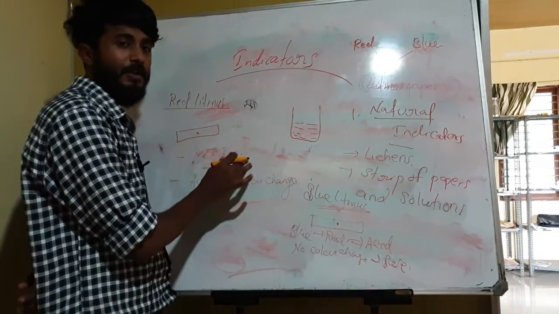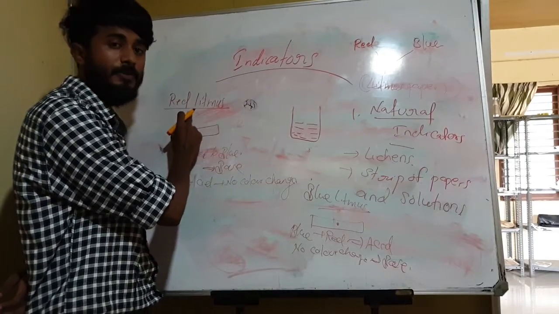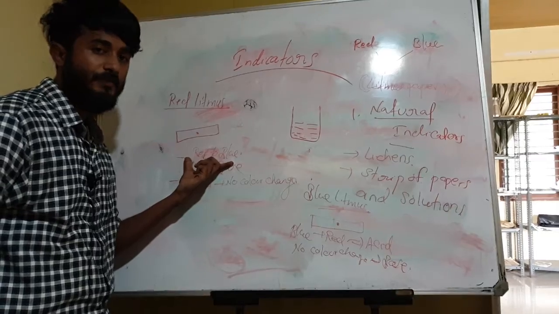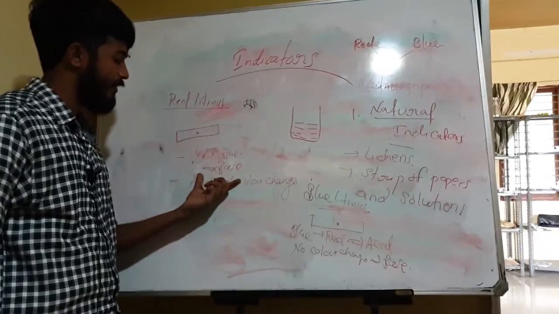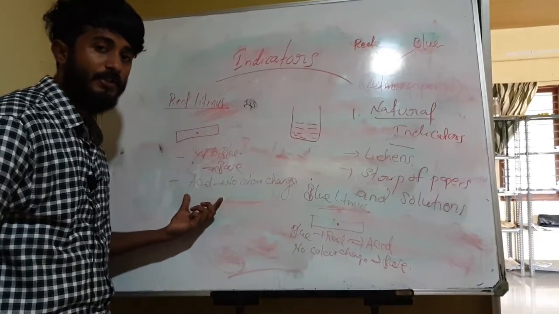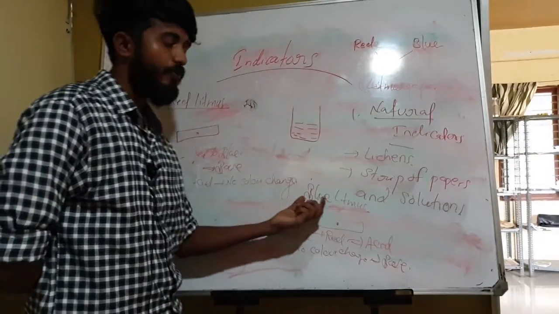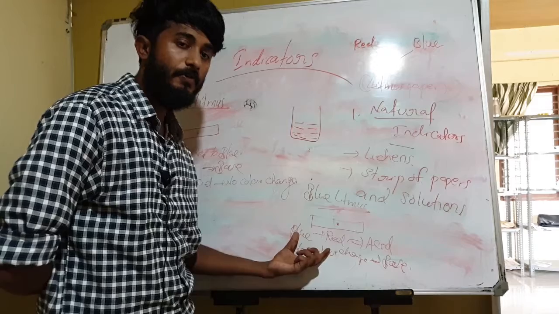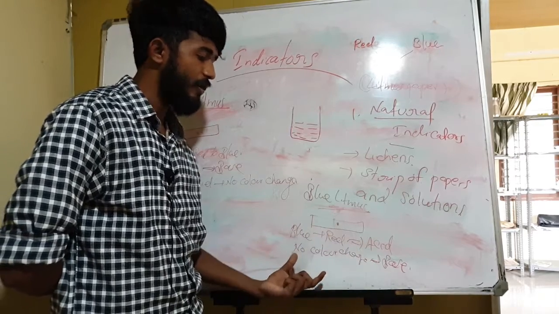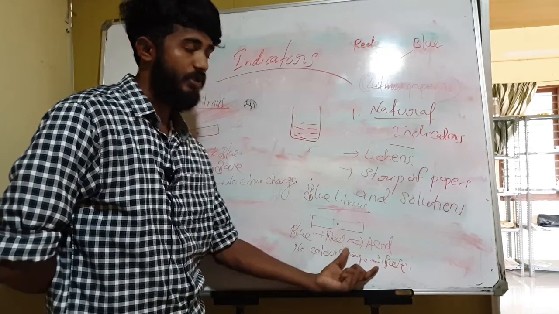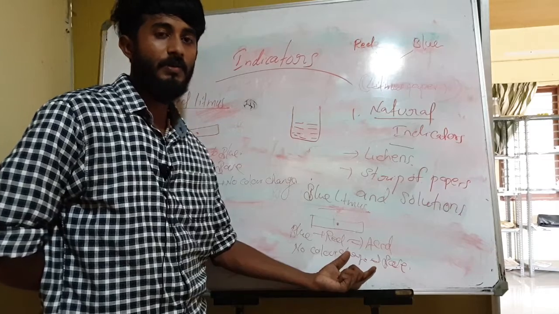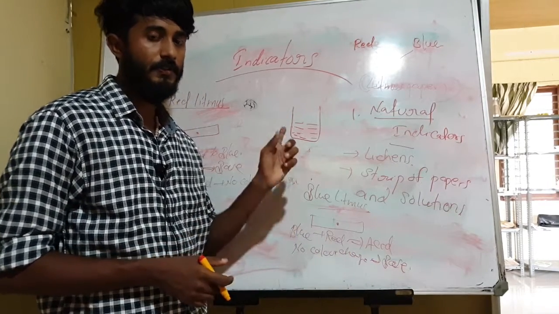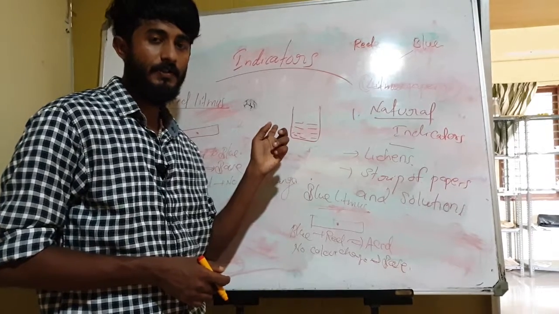If we take red litmus paper, what will happen? If there is a color change from red to blue, that is a base, or if there is no color change, that is an acid. If we use blue litmus paper, if the color changes from blue to red, that is an acid. If there is no color change, that is a base. This is the way we can find out if the solution is acid or base. Understand, students?